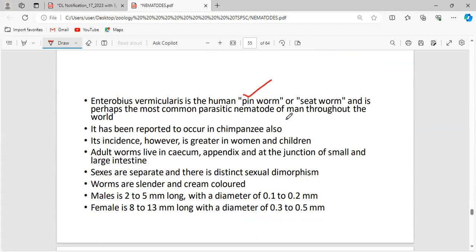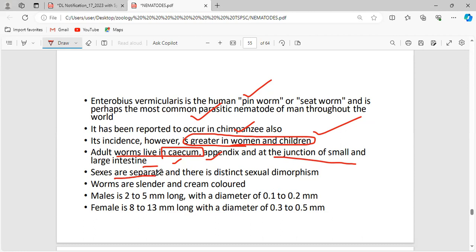It is known as the pinworm or the seatworm. This is the most common parasitic nematode throughout the world. It can also be seen in the chimpanzee. It is more common in women and children. We know that adults prefer to live in the cecum, which is a part of the large intestine, the appendix, and at the junction of the small and the large intestine. These are all the areas they prefer to grow.